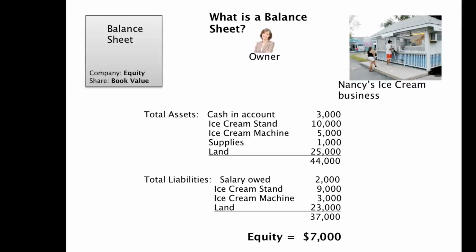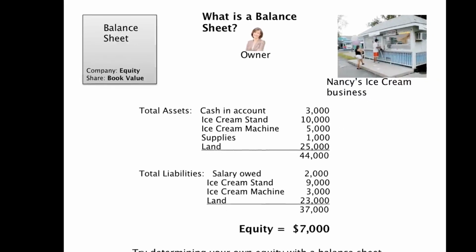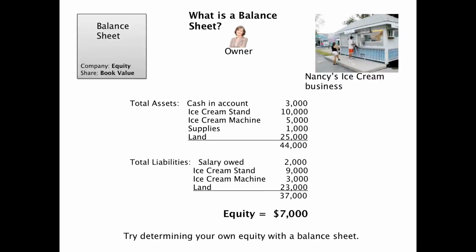So in order to get a better idea of a balance sheet, I often encourage people to sit down and try to determine their own equity with a balance sheet. Sit down with a blank piece of paper and write down all your assets. Write down how much you have in cash in your bank account. Write down how much you think your car is worth right now. And you have to say what it's worth now, not what you bought it for. How much you think your house is worth.